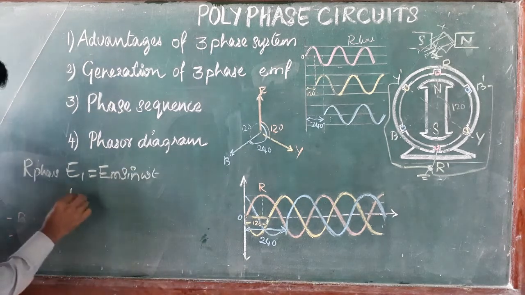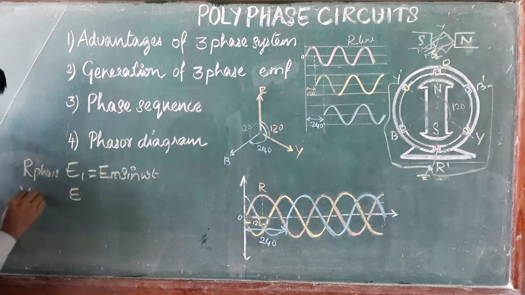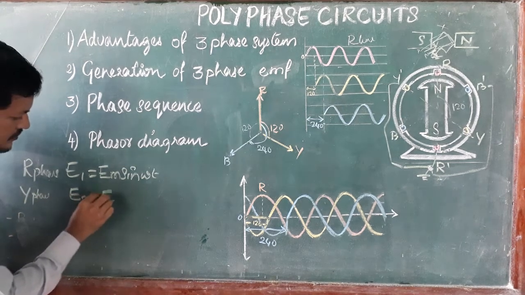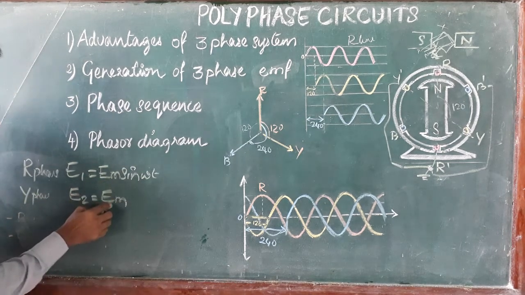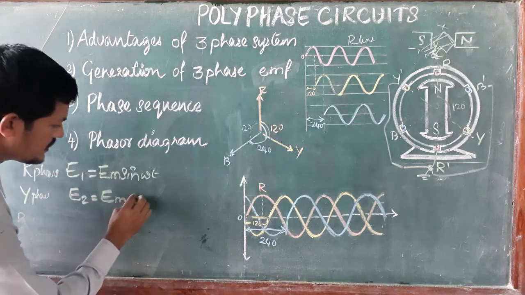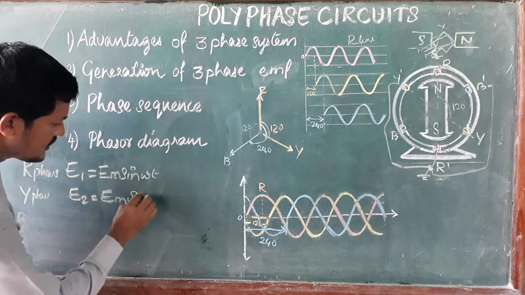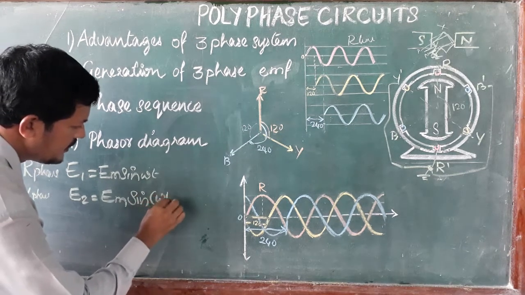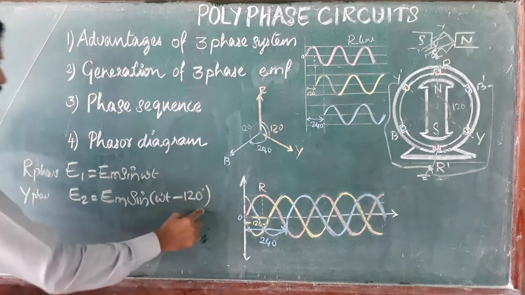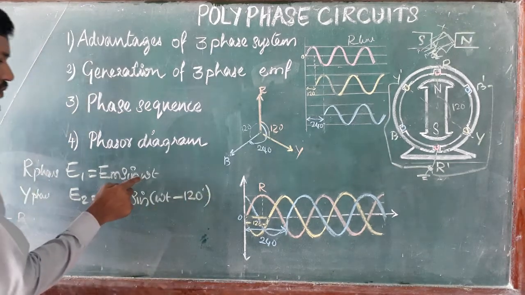The second waveform, the Y phase: E2 equals Em, all the peak values etc. the same, only displaced by angle, sine omega t minus 120. It started after 120 degrees, so it is from 0.